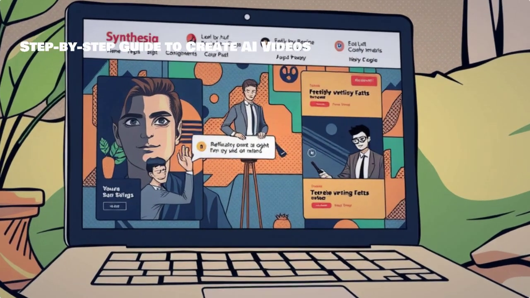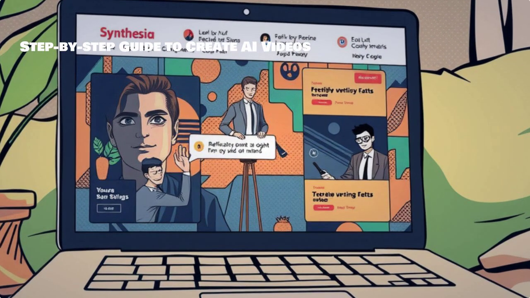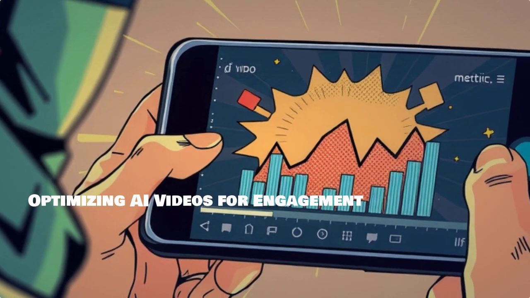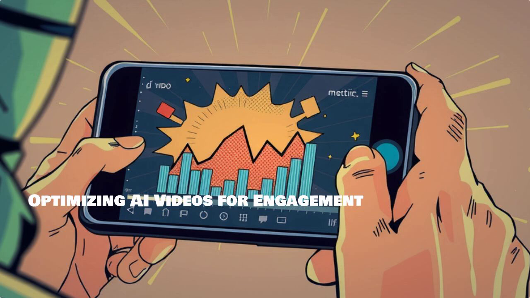Now, let's dive into how you can create an AI spokesperson video using Synthesia. Follow these simple steps to get started. Optimization is key. Let's cover tips to ensure your AI videos engage viewers and drive conversions.